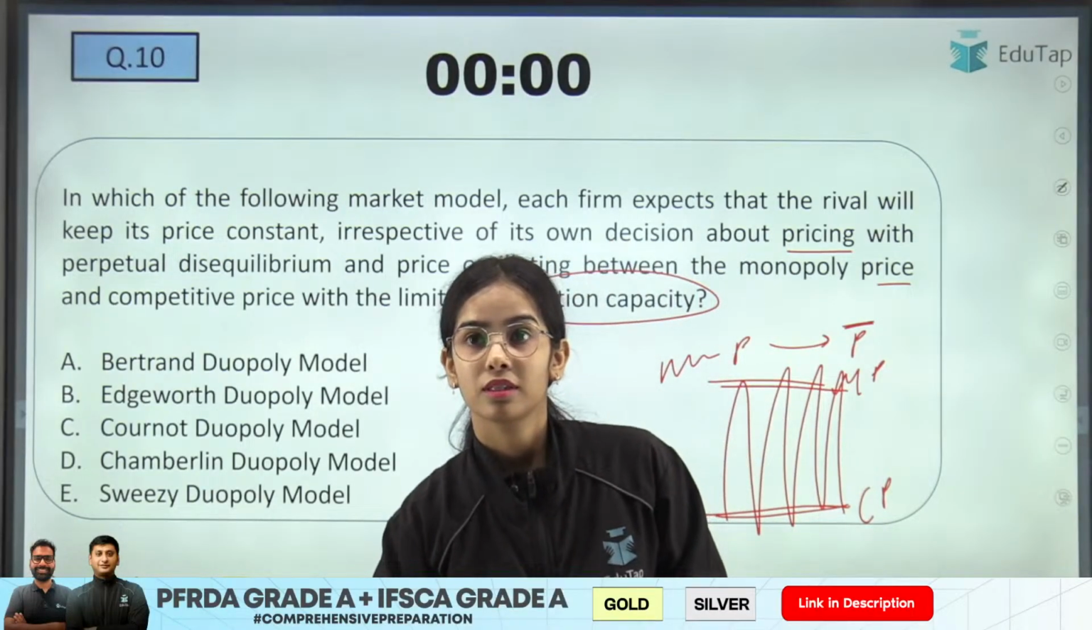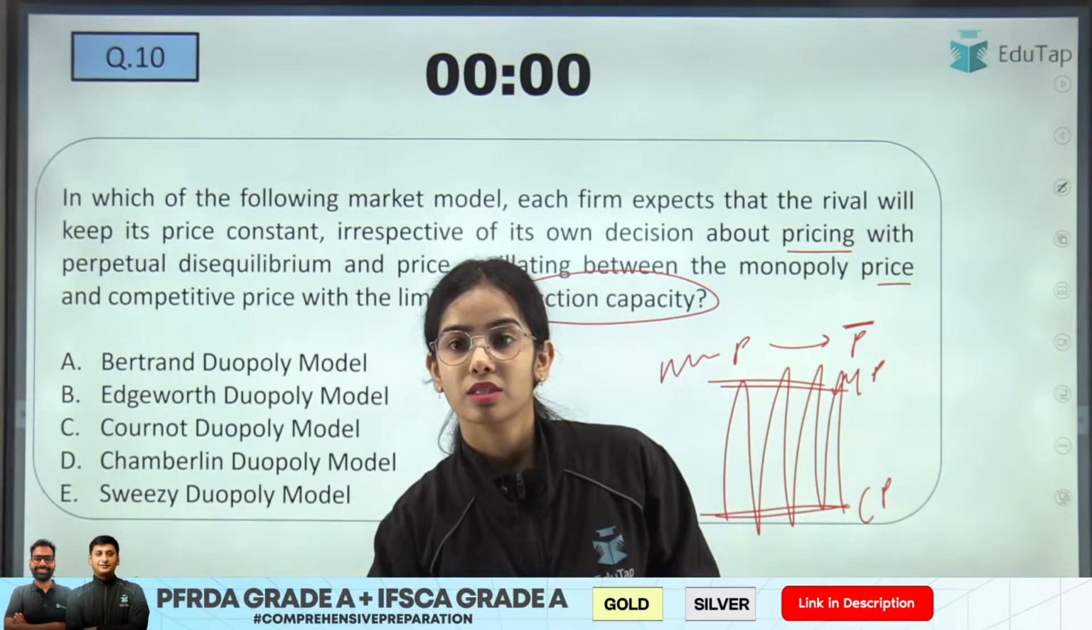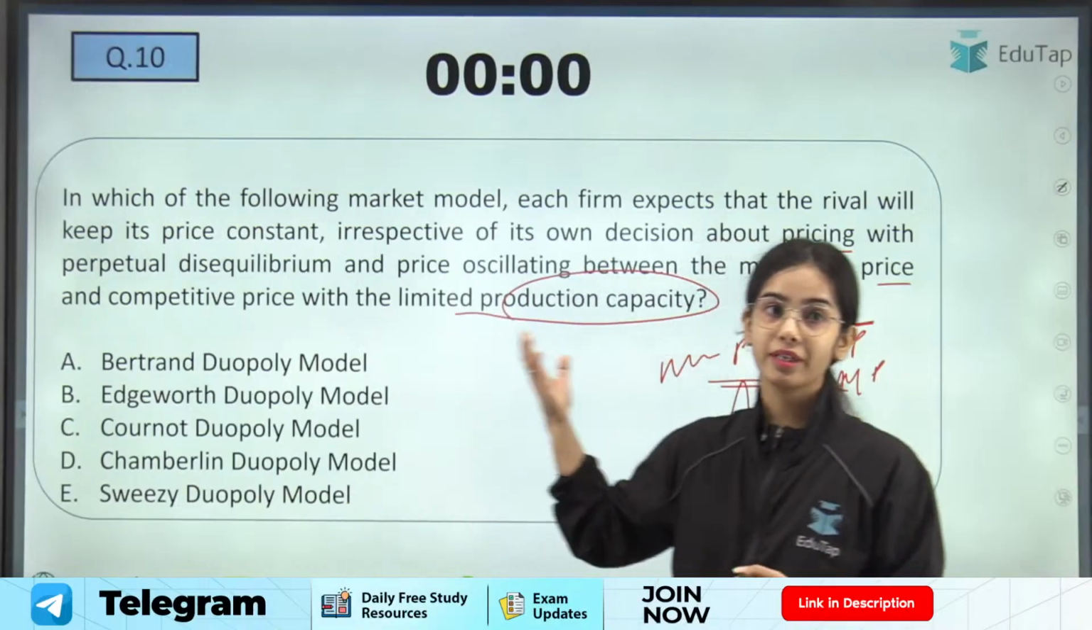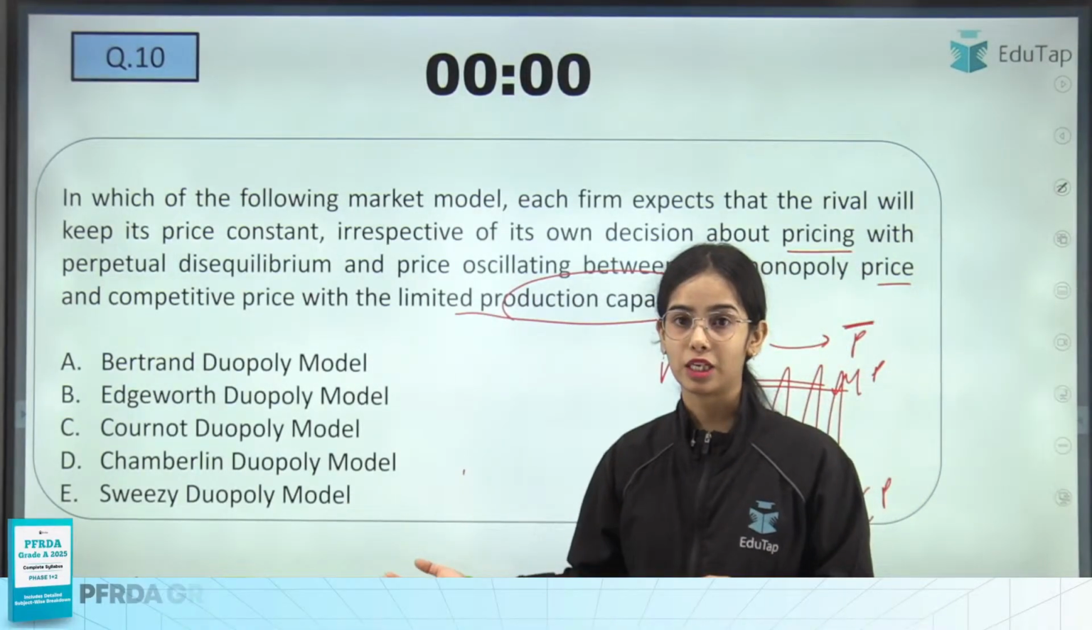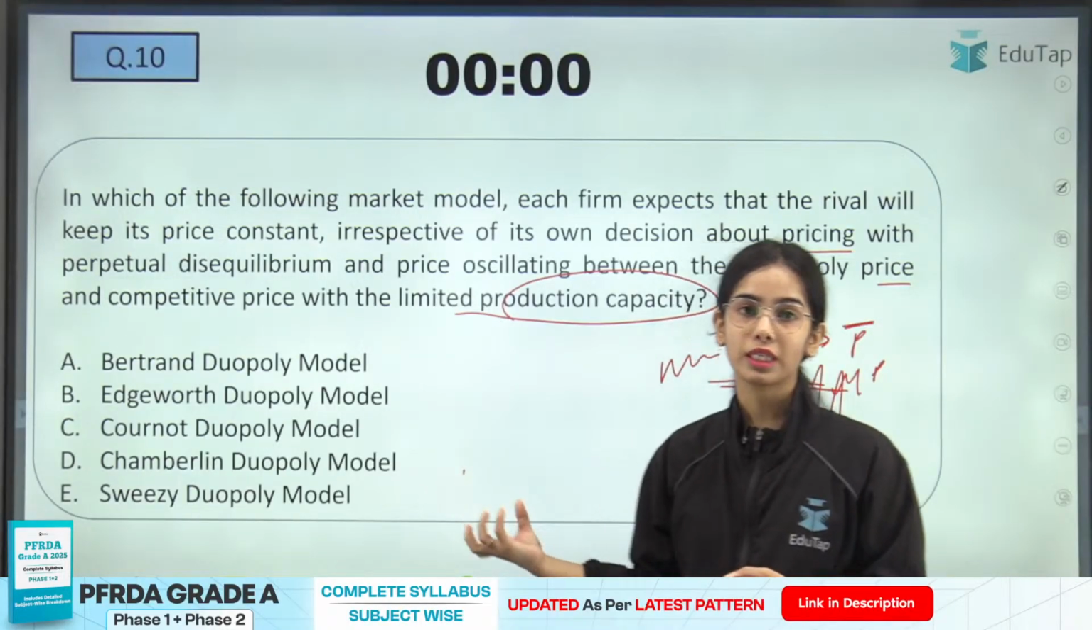No one is able to answer. Is it the Bertrand duopoly model, Edgeworth duopoly model, Cournot, or Chamberlin or Sweezy duopoly model? According to you, which model is it?